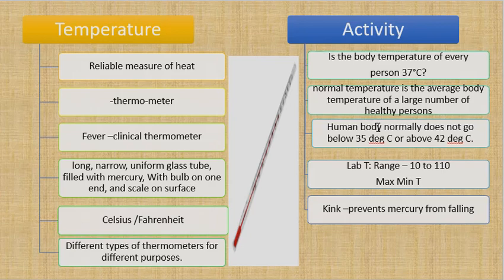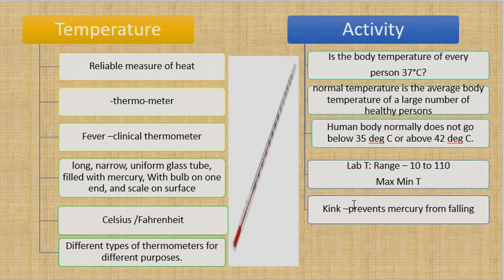Likewise, when the body temperature goes beyond 41, 42, you will have to urgently go to hospital, and you have to be in a place that is highly air conditioned and chilled to ensure your body comes back to normal temperature. The human body cannot exist in extreme climates. The lab thermometer has a range of 10 to 110. Every thermometer has a maximum and minimum temperature. There is another thermometer called the maximum minimum thermometer. What does that thermometer do? The maximum minimum thermometer measures the maximum and minimum temperature of a place.